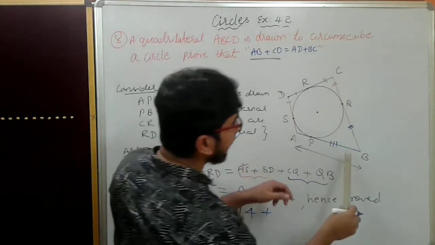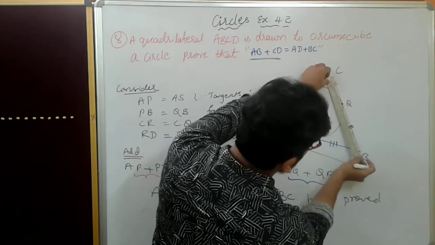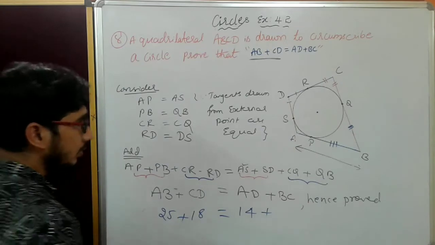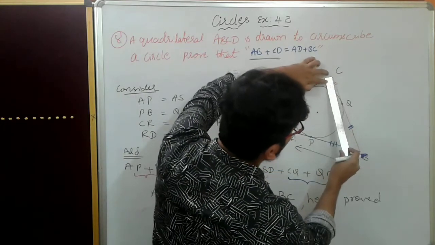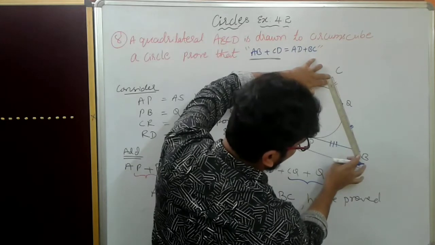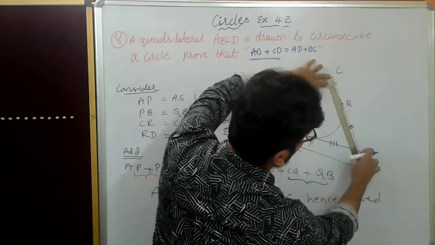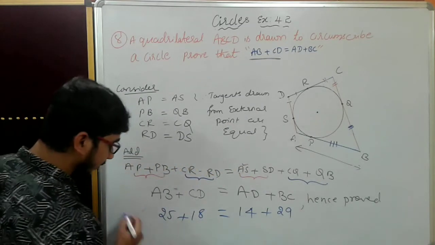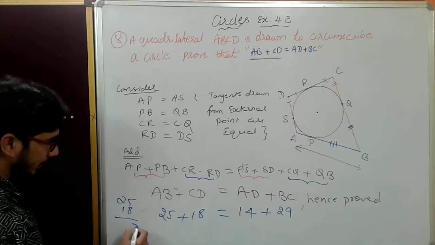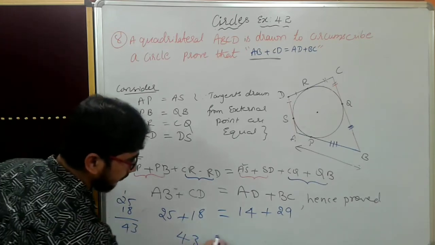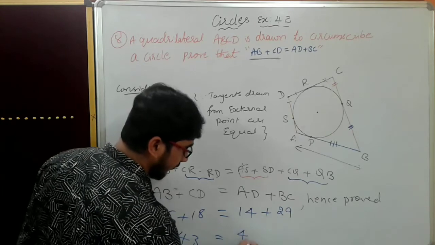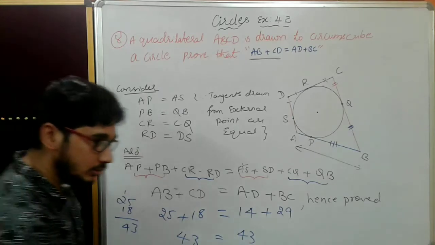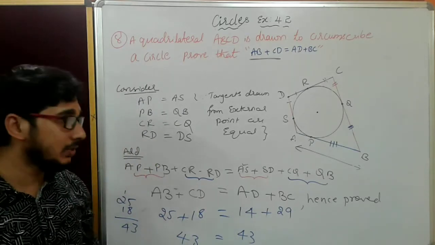BC, how much? From here to here, I'll measure correctly. 29 it is coming. Okay, 29. Let us add it. 25 plus 18 is 43. AD plus BC is 14 plus 29, which is also 43. See, LHS is equal to RHS. What they have given is correct. So this is not there for your examination, I am just telling.